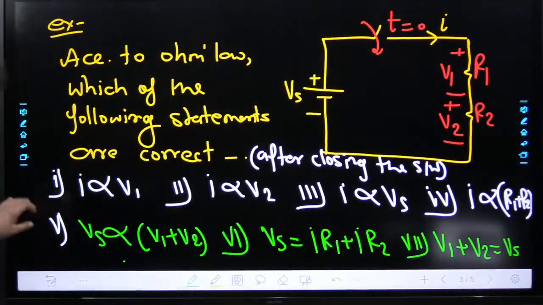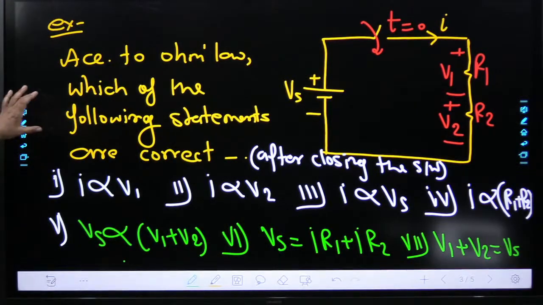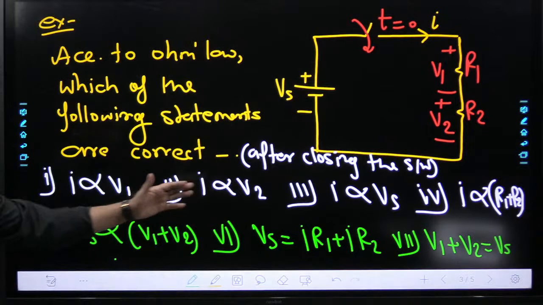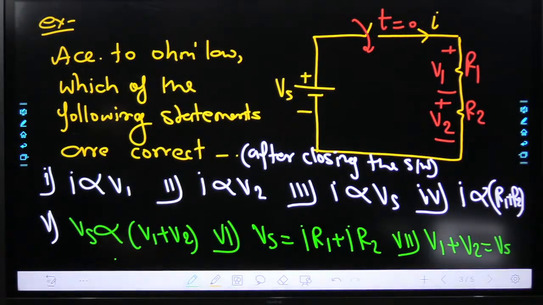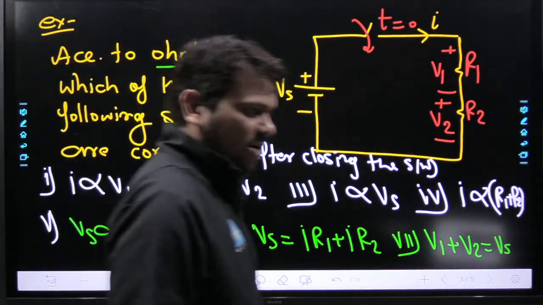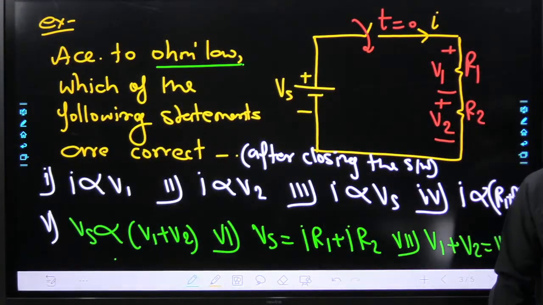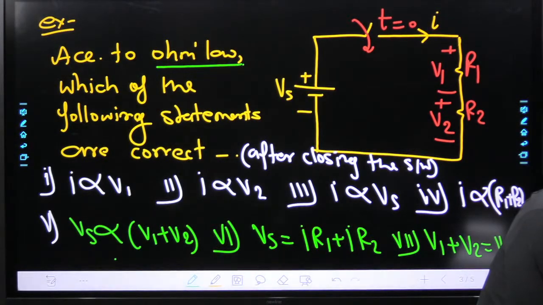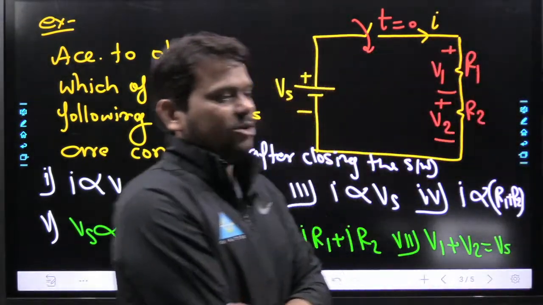Now you have seven equations: first, second, third, fourth, fifth, sixth, seventh. Out of all these equations, how many equations are going to satisfy Ohm's law? This you have to tell. Your time starts now. Think over it, my dear friend, and tell me. V and I cannot be active. Yes, very nice. V and I cannot be active.